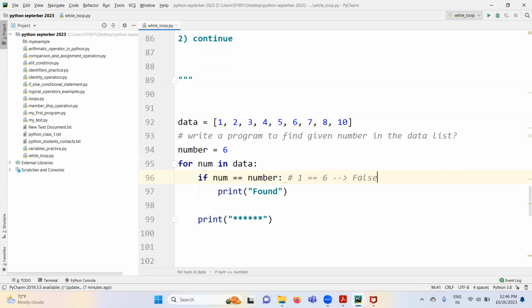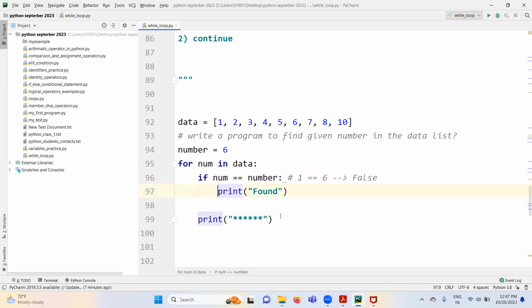False, right? If it is false, this print statement is not going to execute, because this print statement is inside this if condition. When this if condition returns true, then only this print statement is going to execute. In our use case, when the given number is available here, we have to print found. In this case, 1 is equal to 6? It's false, right? That's why it won't go inside.